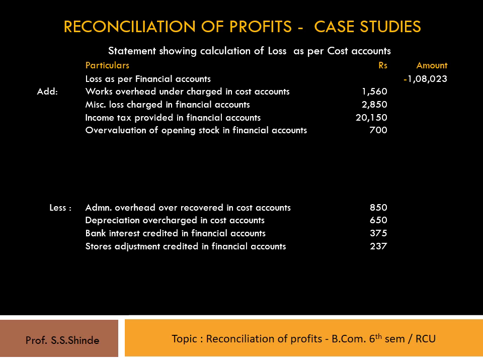The next is the valuation of closing stock in cost accounts, that is 26,000, and financial accounts 24,800, whereby profit as per financial account would be less and as per cost accounts would be more by rupees 1,200. Therefore, the amount should be added to financial account profit and shown as overvaluation of closing stock in cost accounts 1,200. The next is interest charged in cost accounts only amounting to rupees 3,000.